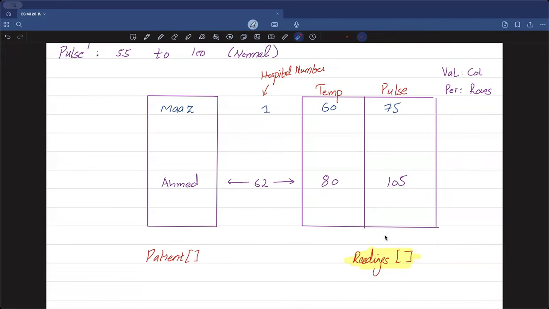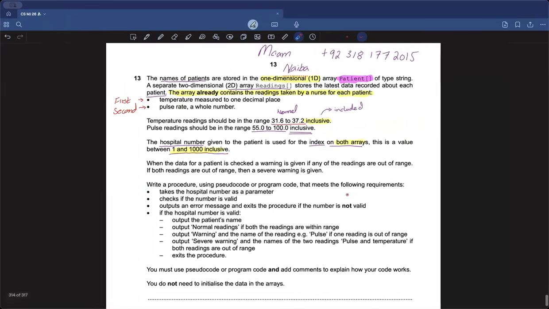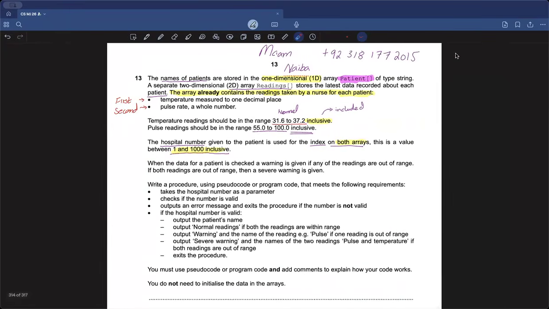Sir, can you give 2 minutes to look at the question? Of course, while I'm taking questions and explaining, you guys can have a look at it if you were late. Okay, so the other question is exclusive, inclusive. Exclusive is the one that will not be included. Inclusive means that these two values are also included. Exclusive means that these two values are not included within the relevant range.